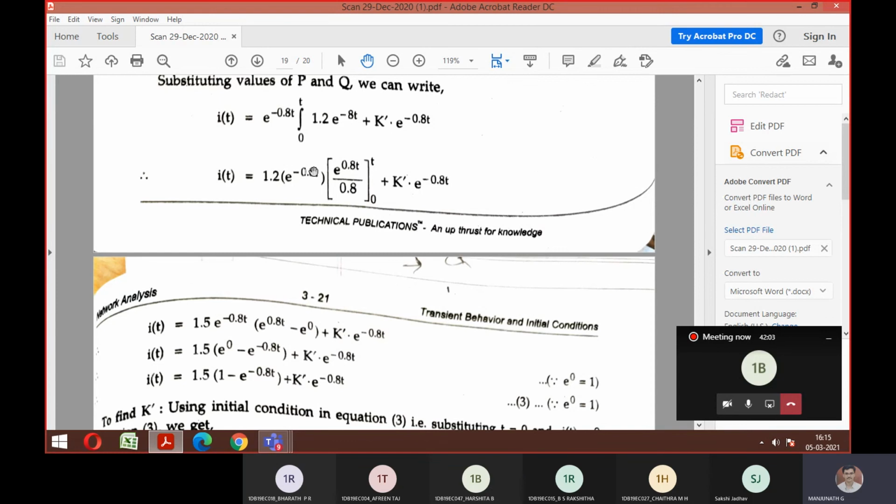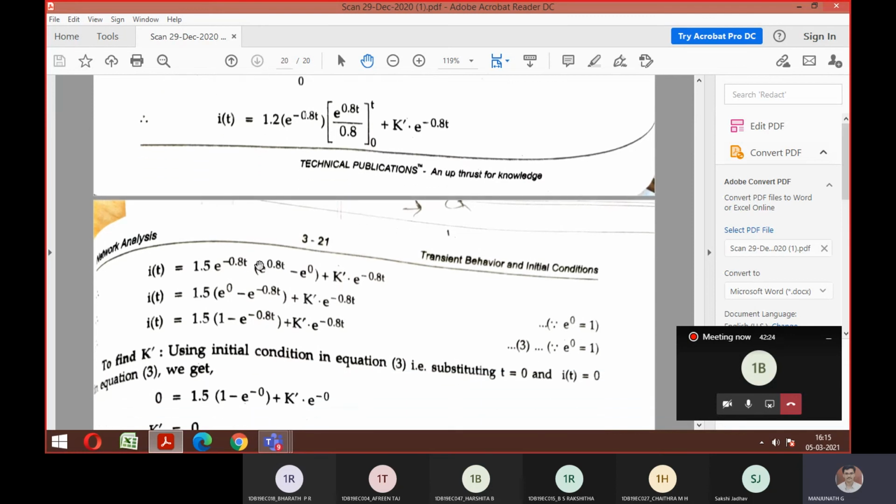The integration of e power at is e power at by a. So it's e power 0.8t divided by 0.8. Do you remember the formula? Yes, sir. Integration of e power at is e power at by a. So this e power minus 0.8t as it is outside, then apply the limit as 0 to t and check what the answer is. If you apply the limit 0 to t, you are going to get e power 0. So what is the e power 0 value here? 1, right? Yes, sir. So minus e power minus 0.8t as it is.